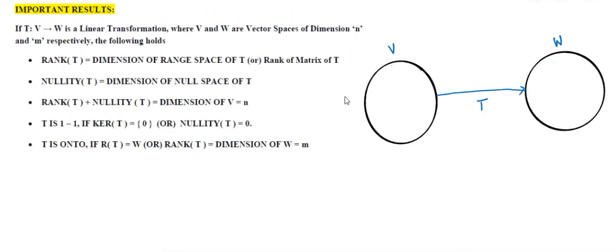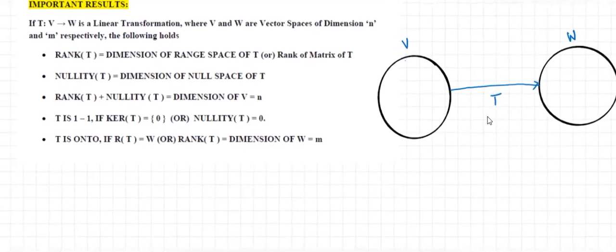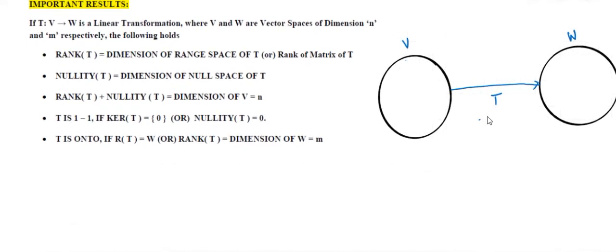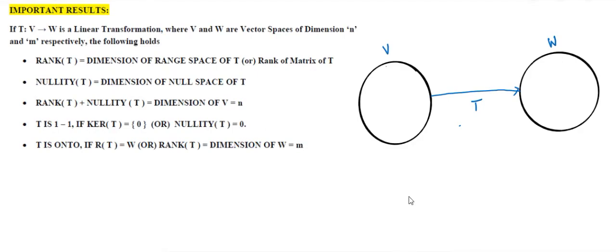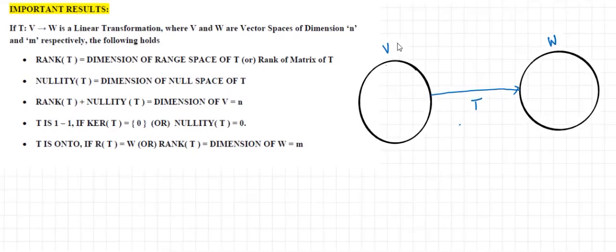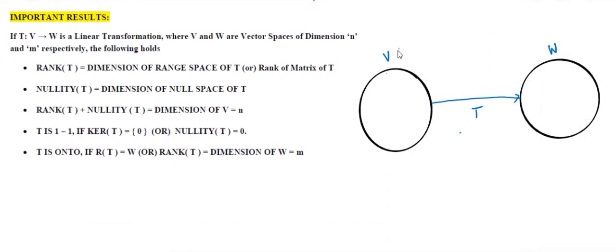We are going to see some important results in this topic, that is range spaces and null spaces. The assumption is uniform throughout this topic. Here T is a linear transformation from V to W, where V is a vector space of dimension N, and the dimension of W is M.